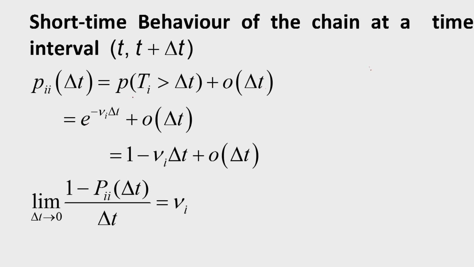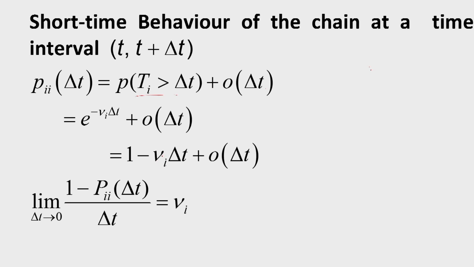And therefore, this is e to the power minus nu_i delta t plus o(delta t). If I expand e to the power minus nu_i delta t, I can write it as 1 minus nu_i delta t, and the remaining terms I will club with this o(delta t), so it will be o(delta t) only. So this is the probability that the state will be i after delta t, given that it is in state i at time instant 0. That is how we can interpret this probability.